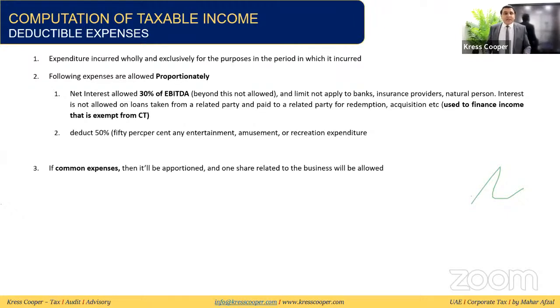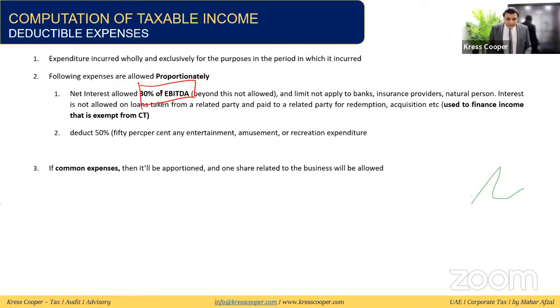But they have put some sort of ceiling. Some expenses are allowed up to a certain limit, like the interest. If a group has certain loan interest, in case of interest, they say it will be allowed up to 30% of earnings before interest, tax, depreciation, and amortization. So each year, 30% of that earning will be allowed for interest only. Any interest beyond this limit will not be allowed to calculate the taxable profits.